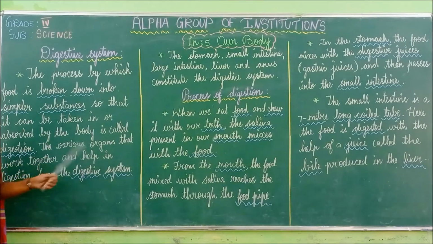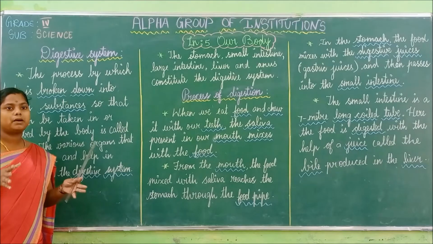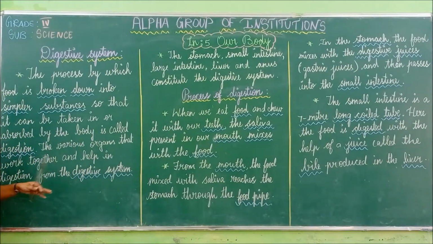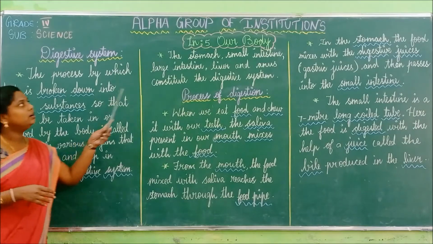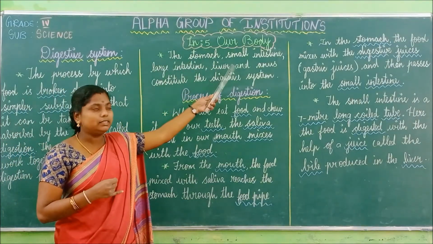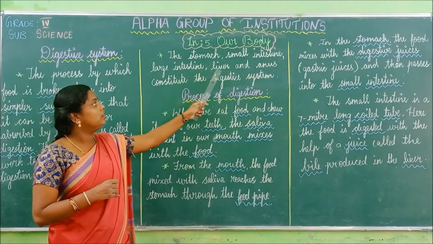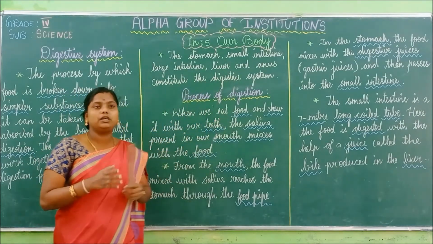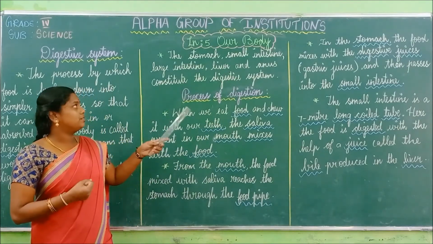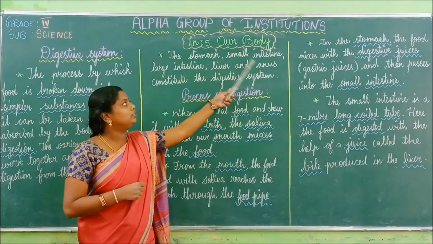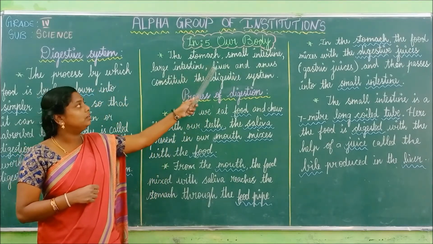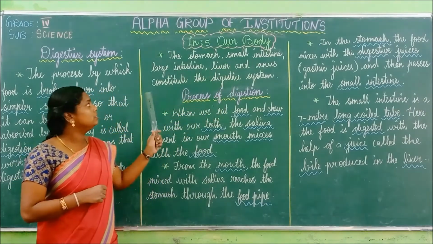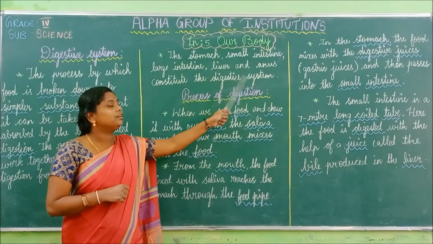The various organs that work together and help in digestion form the digestive system. So what are all the various parts which work in the digestive system? Shall we see it now? Here the stomach, small intestine, large intestine, liver and anus constitute the digestive system. So what are all the organs? Yes, very good. Stomach, small intestine, large intestine, liver and anus constitute the digestive system.